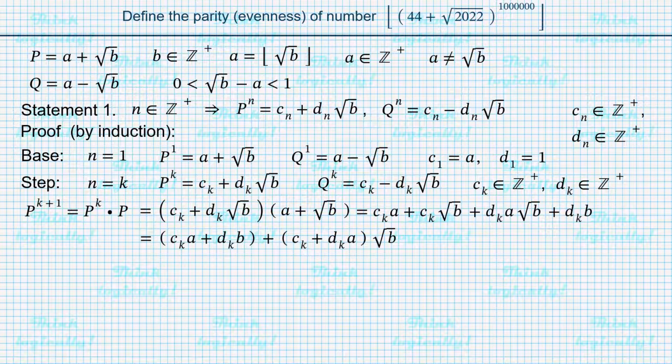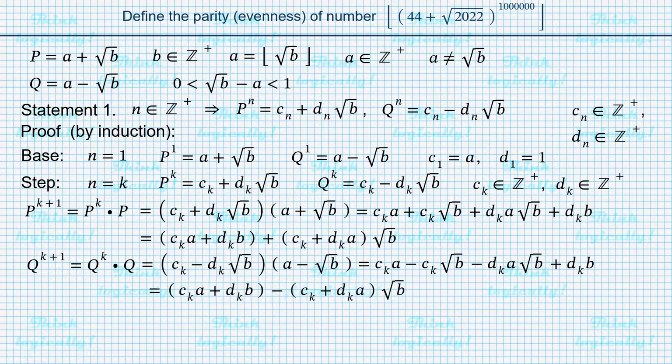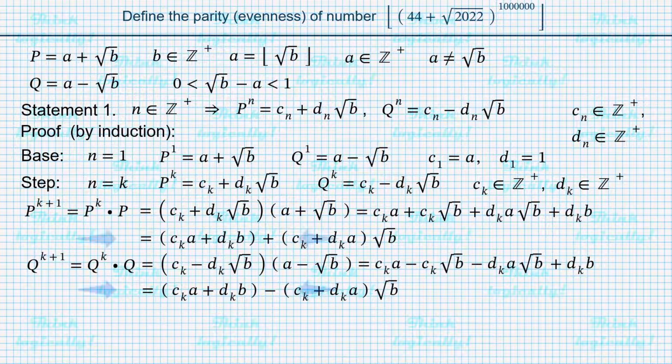Next, we distribute and group separately the terms not containing square root of b and terms containing the square root. In the similar way, we get the expression for q to the power of k plus 1, which differs from the previous expression only in sign before the second term. So both p to the power of k plus 1 and q to the power of k plus 1 have same expression in the first bracket, which we assume to be c sub k plus 1, and same expression in the second bracket, taken as d sub k plus 1.